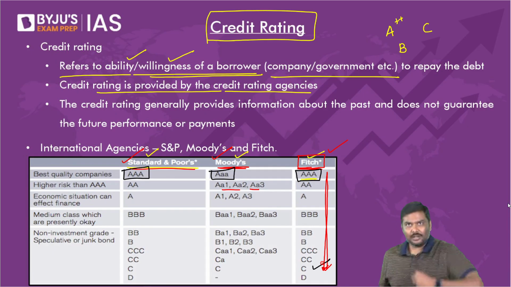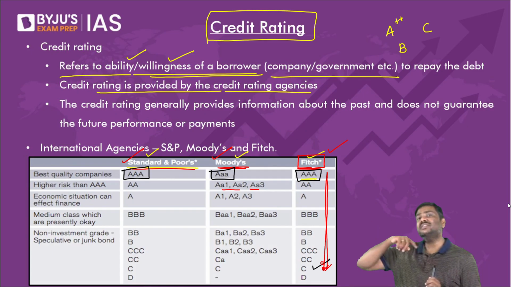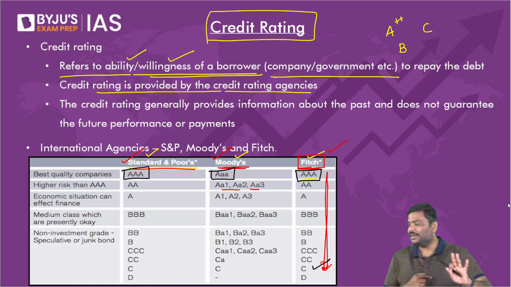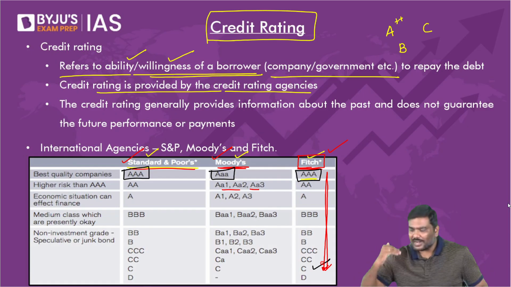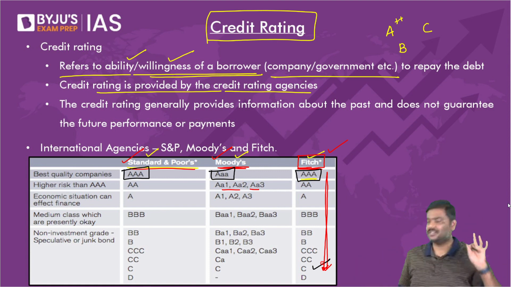Now tell me, if the credit rating is decreasing, don't you think by investing in such instruments you're taking higher risk? Last point for the day. We'll continue tomorrow after this. I'll repeat the statement. As you keep on moving downward like this, are you not taking higher risk? Yes. If you're taking higher risk, what should be the coupon rate? What should be the interest that you're going to demand? Interest rate will start increasing. Please remember this.